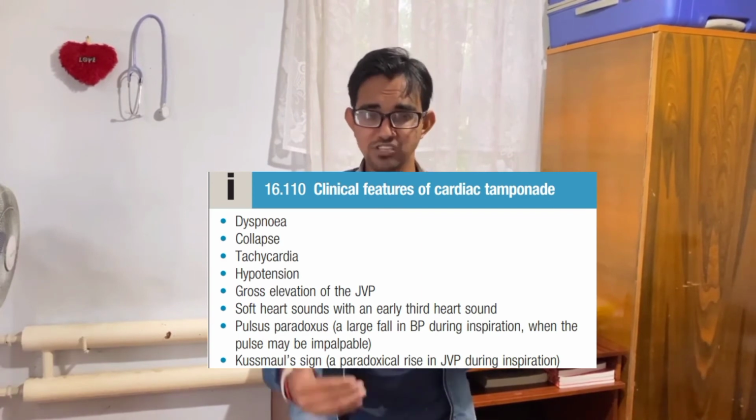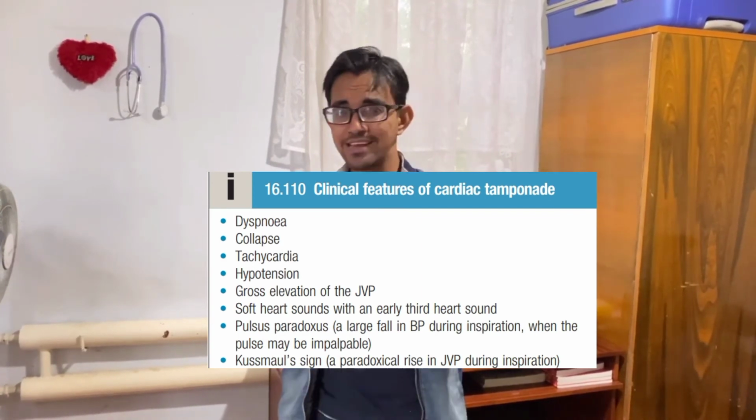And JVP along with hypotension, these are the common clinical symptoms for pericardial effusion, for chronic constrictive pericarditis, and along with these, for pericardial tamponade. So these are the common symptoms for all of them.